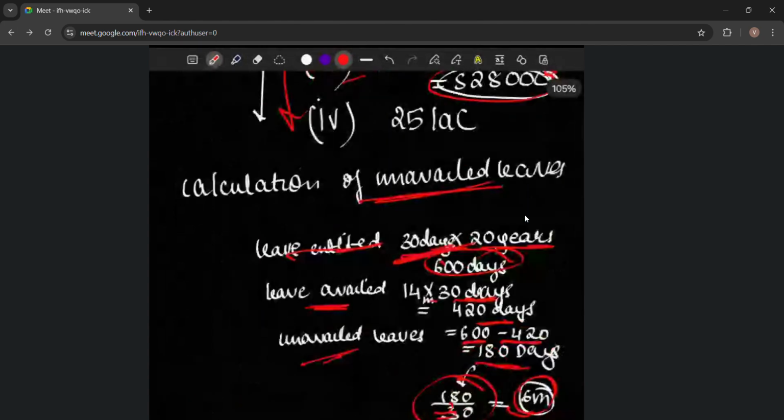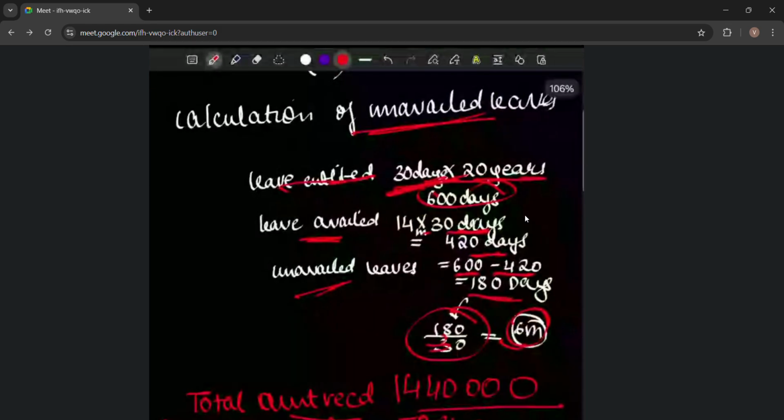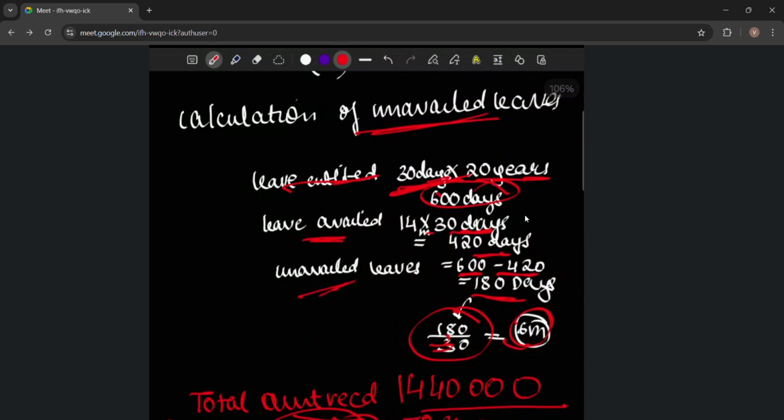So the total amount received is 14,40,000, out of which the exempt amount is 5,28,000, and we have to pay tax under this on 9,12,000 under the head gross salary. Thank you.